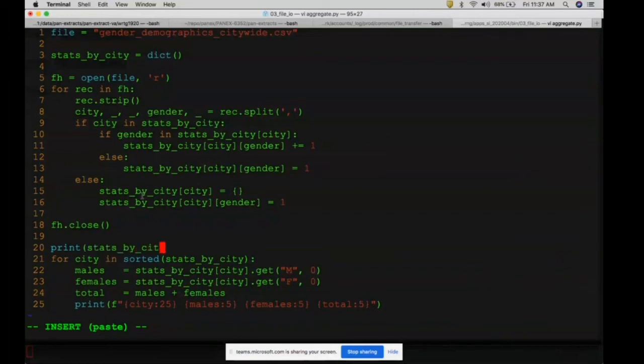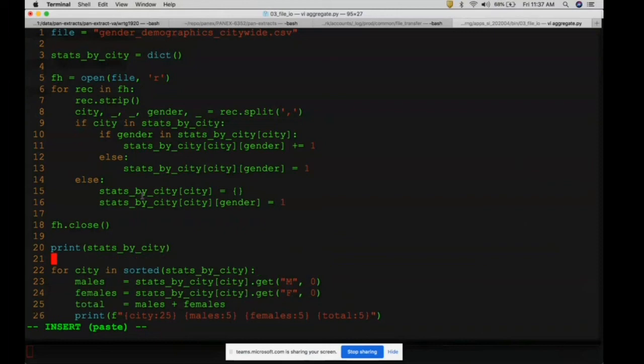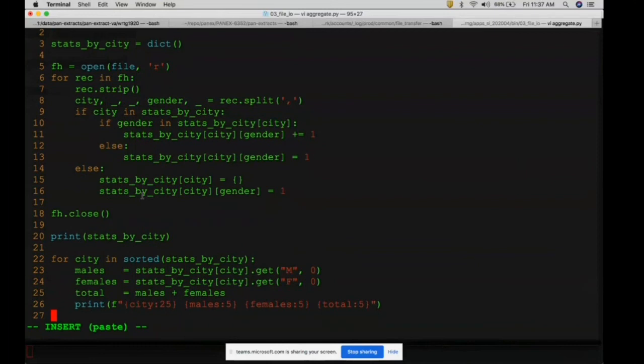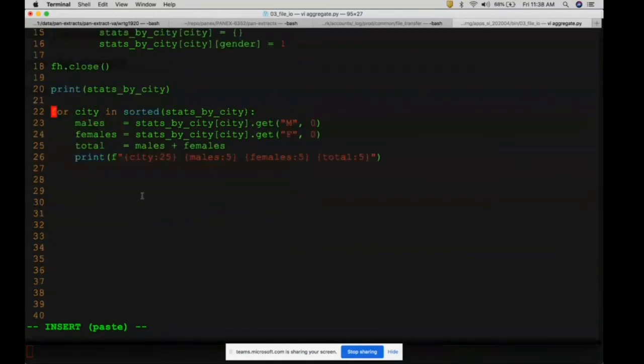We are just doing a print. Let me take it up. So we are iterating the dictionary. The top level key is city, and inside that you have a male count and a female count, and then we do the total, and we display city, males, females, and total.